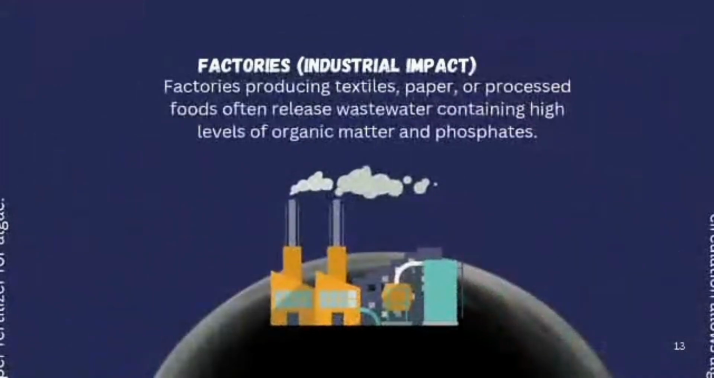Secondly, factories, which are also known as industrial impact. This is where factories that produce textiles, papers, or processed foods often release wastewater containing high levels of organic matter and phosphates.